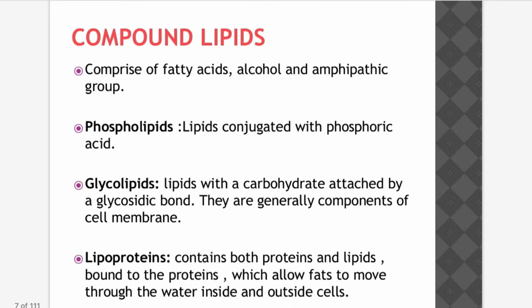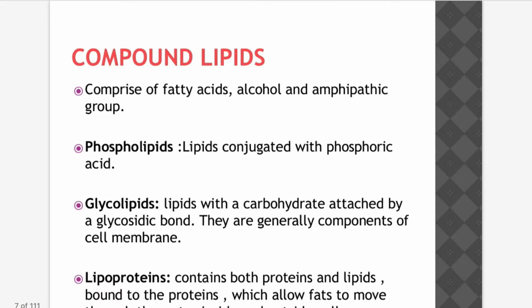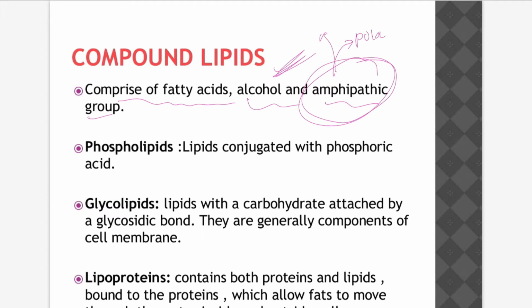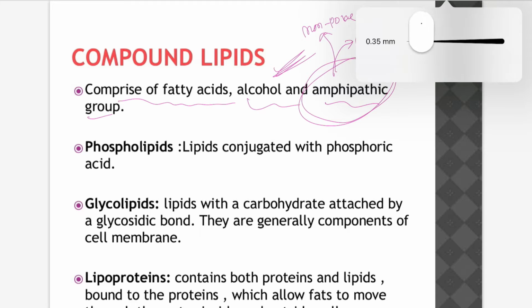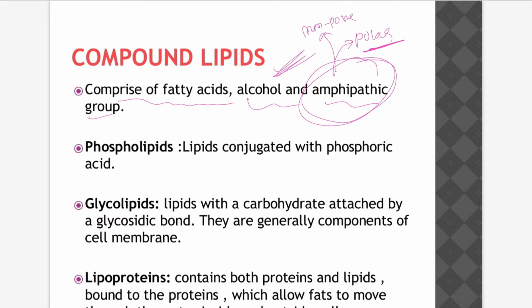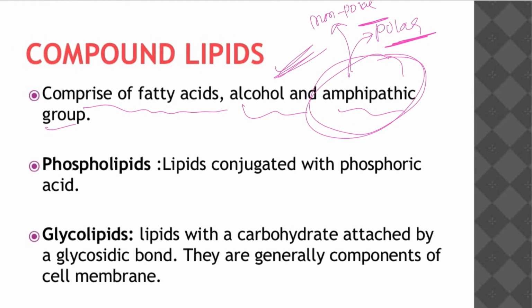Let's go to compound lipids. What are compound lipids? They comprise fatty acid, alcohol and an amphipathic group. An amphipathic group has both polar and non-polar characteristics.